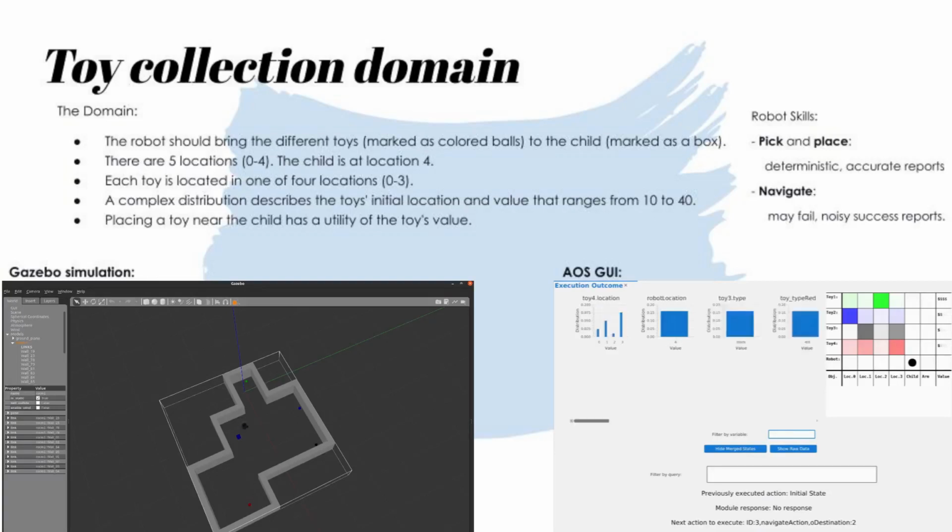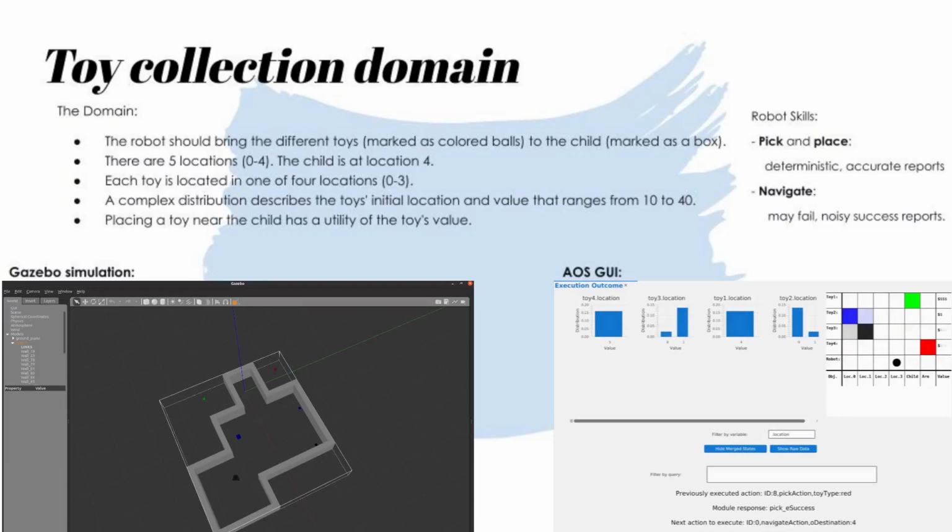The last experiment in this video is the toy collection domain. On the left, we see a TurtleBot Gazebo simulation. In this experiment, a robot receives a reward for bringing toys to a child. The toys' locations and values are unknown to the robot, yet some prior knowledge is given through the initial belief. The robot has a navigation skill that may fail and has noisy reports for its success. Its pick skill can only be used 6 times, and it only works if the robot is near the exact toy it tried to pick. Pick returns an accurate observation for its success.